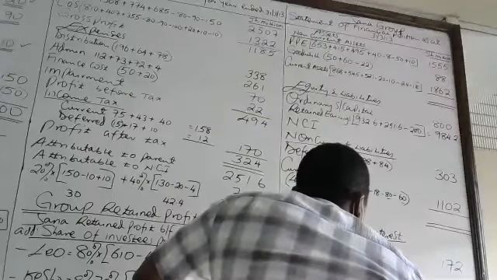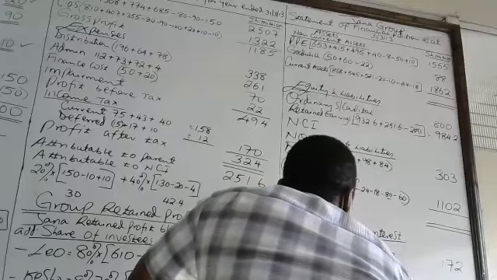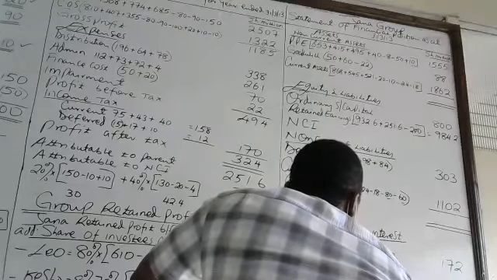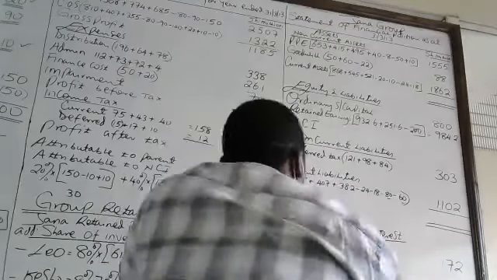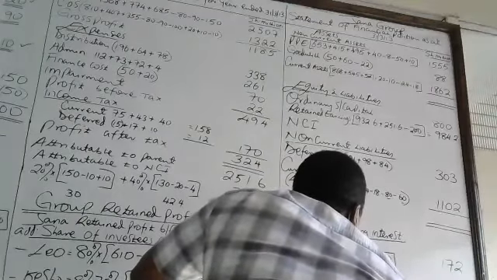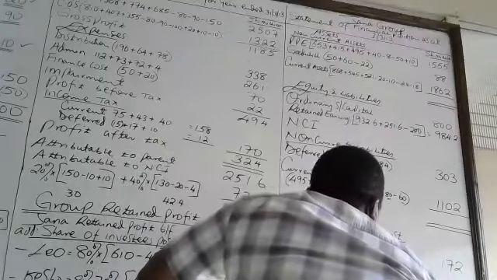The intra-group investment is the share of the investment by the NCI of Leo. Leo's NCI invested in cash, 20% of the 405.